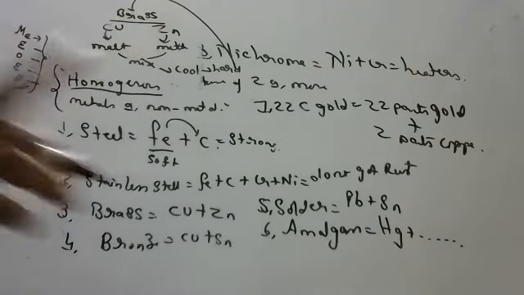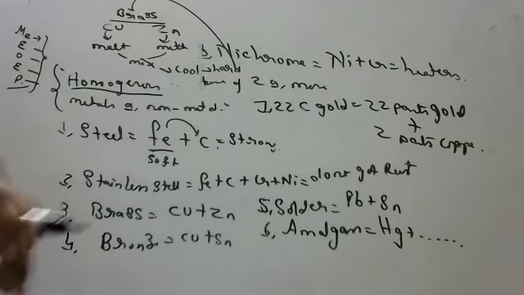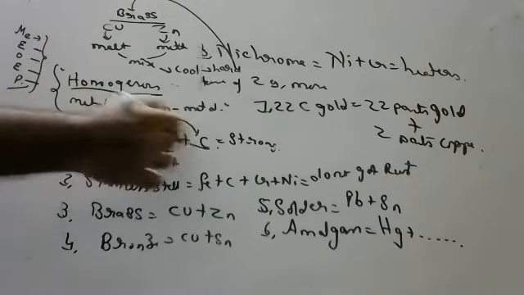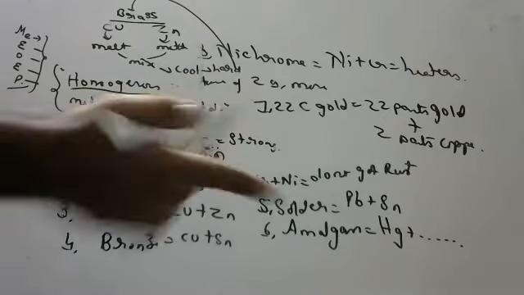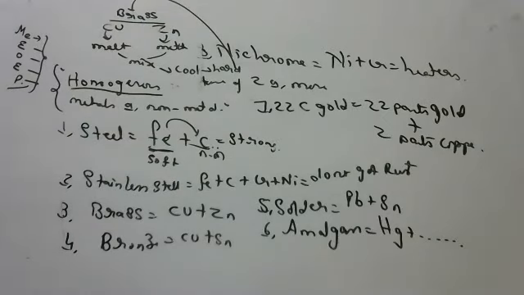How do you make alloys? They will ask. You have to melt the two metals and mix them thoroughly. Or sometimes a metal and a non-metal. Carbon is a non-metal, no children? A metal and a non-metal also can give you an alloy. Melt the metals, mix them, cool them, and make it hard. That's all. That is how you will make alloys.